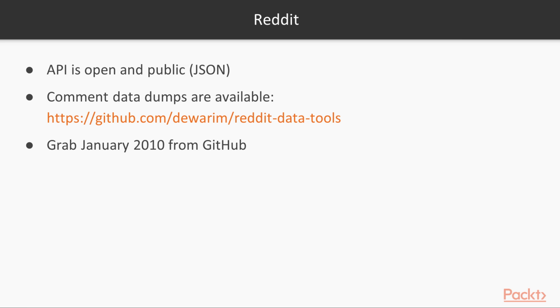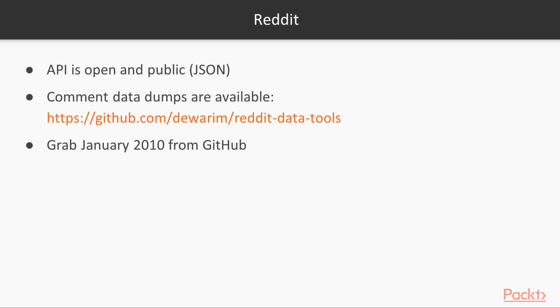Another really nice thing about Reddit is it has a very open API. It's easy to go and grab that data. The API is very straightforward. You can look at the URL for any given comment or post or what have you. And if you just replace .html with .json, you get all of that nicely structured data of the kind we've been discussing available to you very simply.